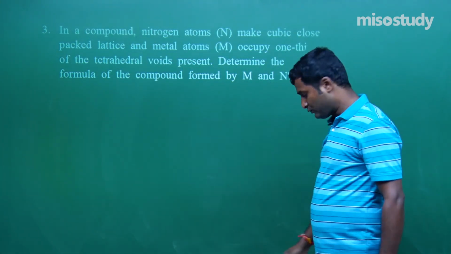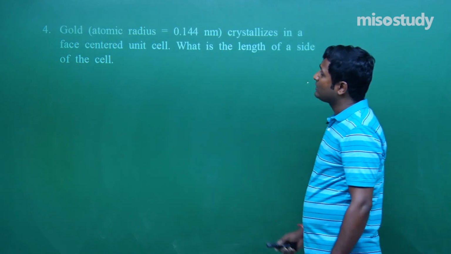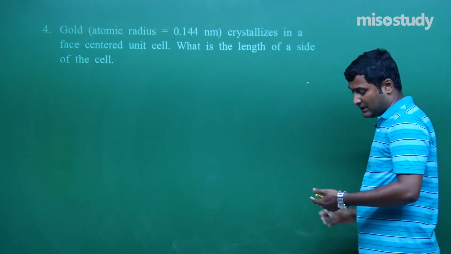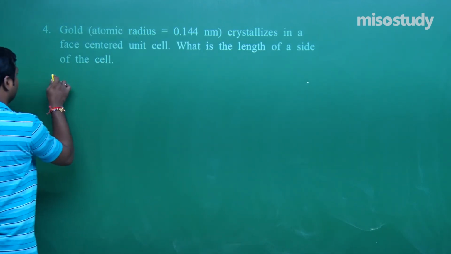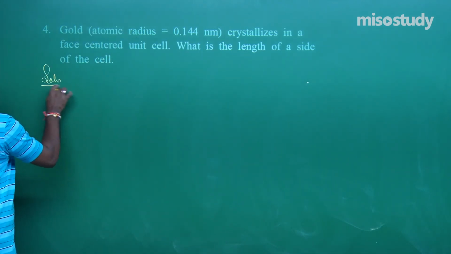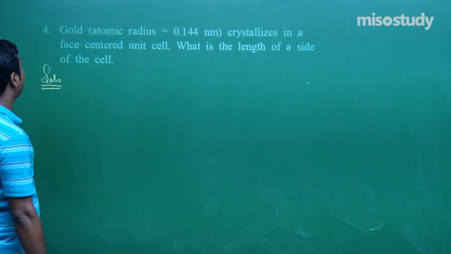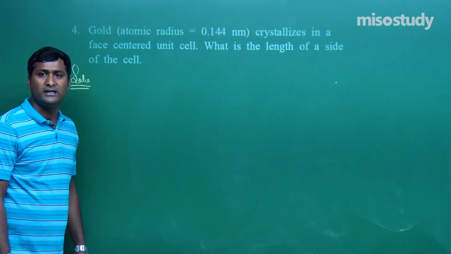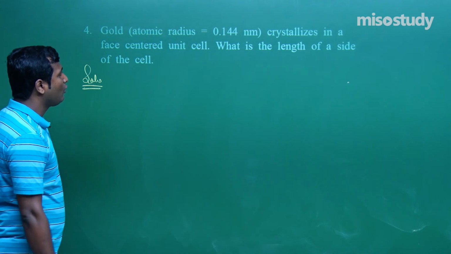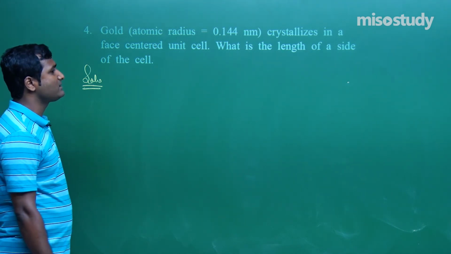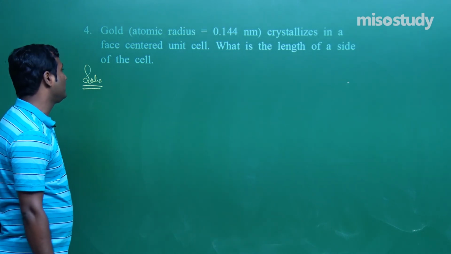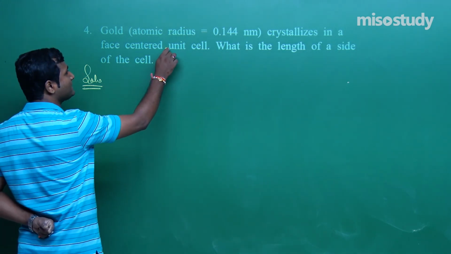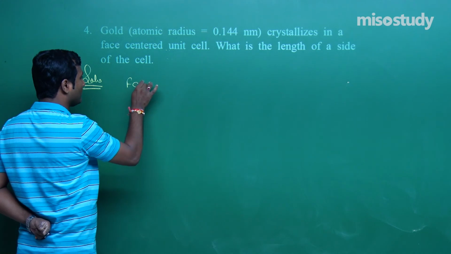Now let's move to the next question. Question number 4. Again this is a numerical based question. Given here, gold crystallizes in a face centered unit cell. Now what is the length of the unit cell? It is given here FCC.